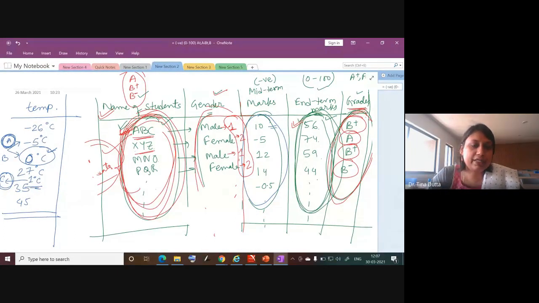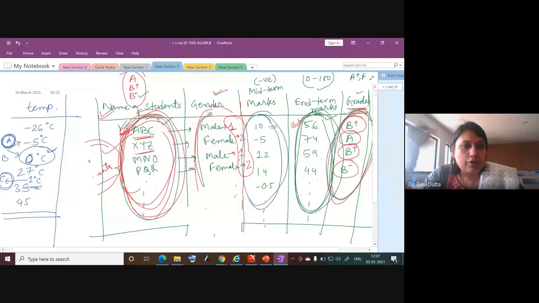You understood my point here? Because 0 is not the lowest limit. I can go up to minus infinity. I can go up to plus infinity. So I can only calculate the difference between two numbers, but I cannot multiply or divide them. And that is the restriction here. So I cannot perform all kinds of arithmetic operations. Only addition and subtraction I can do. So this kind of data is called interval scale data. In interval scale data, the units are equally spaced.